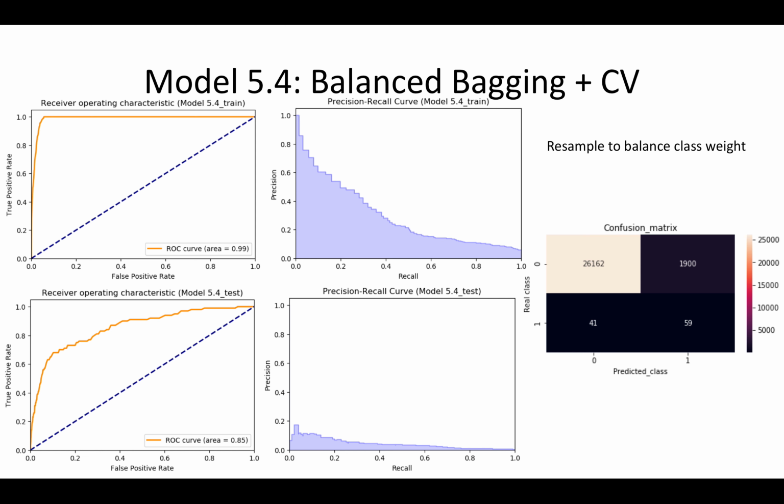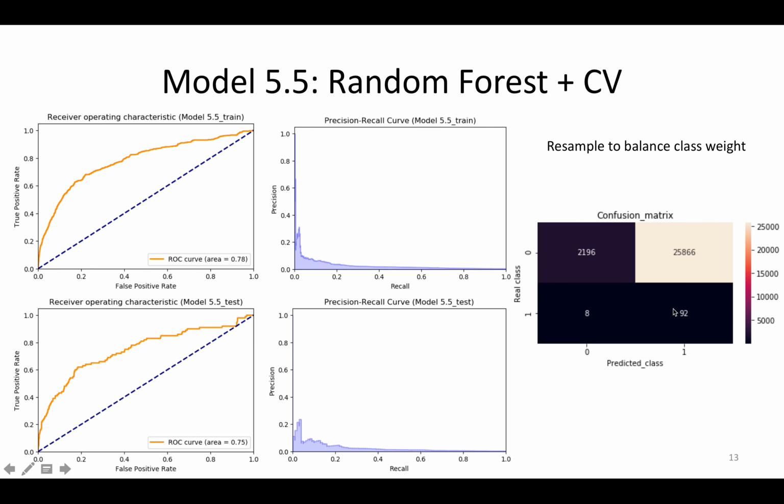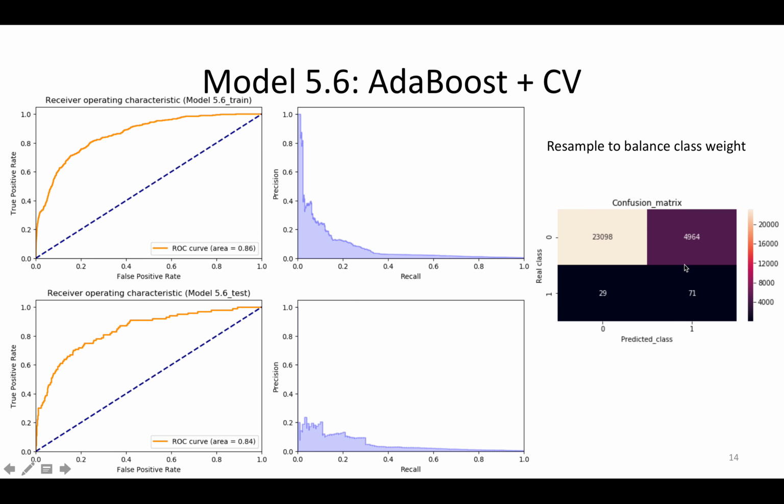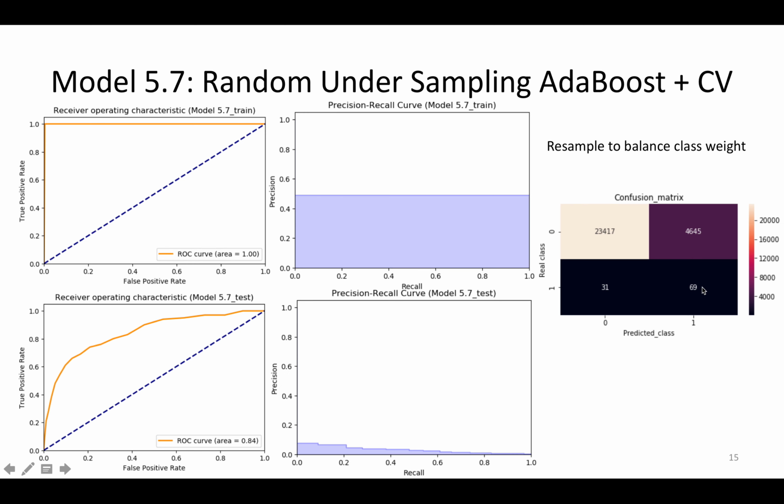For the bagging, although it's overfit, I got a similar recall score and a much higher precision score. The random forest can predict 90% of the go-arounds, but also gives wrong warnings 90% of the time. The AdaBoost model can predict 70% of go-arounds. But when we apply the undersampling technique, the model is overfit.